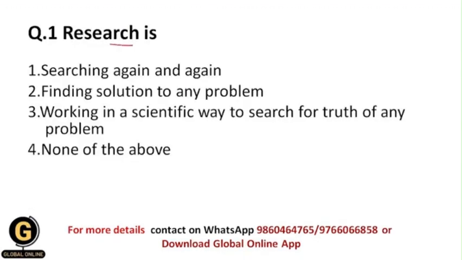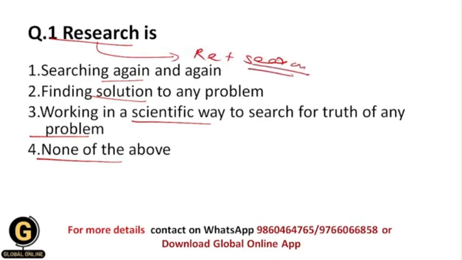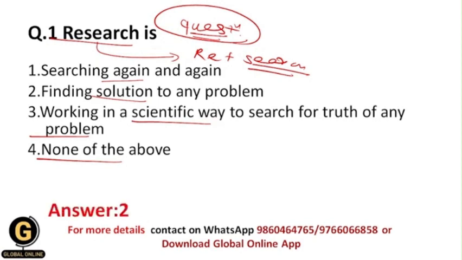Option 1: Research is... What is research? The options are: searching again and again, finding solution to any problem, working in a systematic way to search for truth of any problem, none of the above. So basically students, the meaning of research is re plus search, that is, searching again and again. But research does not include only the thing that again and again we are searching something. Basically we have a question, and for that question we need a solution, and to find out the solution of that question or problem we do research, and that's why research is finding solution to any kind of problem.